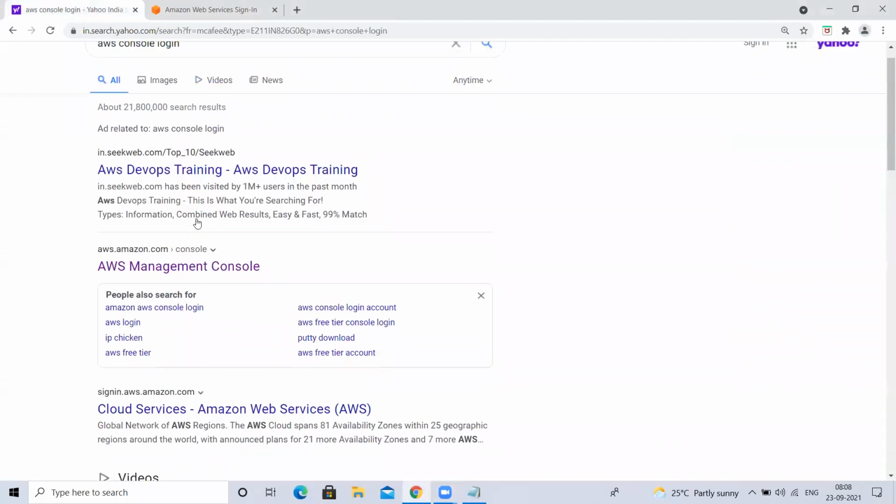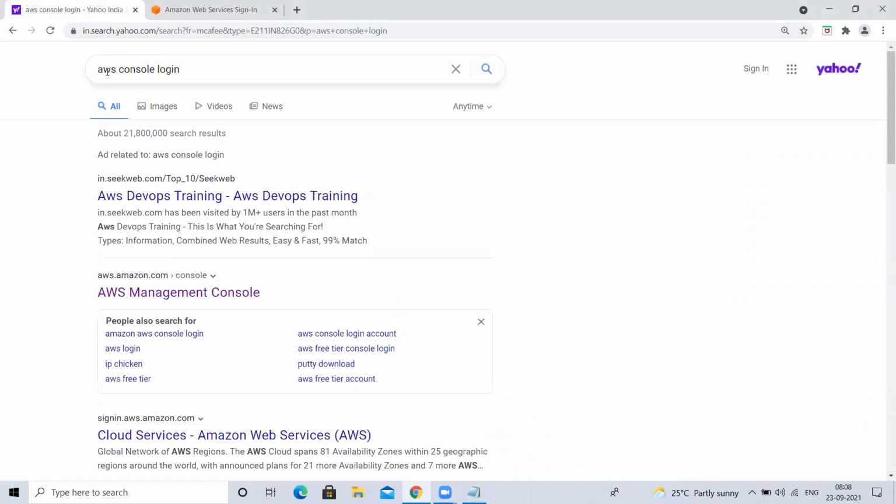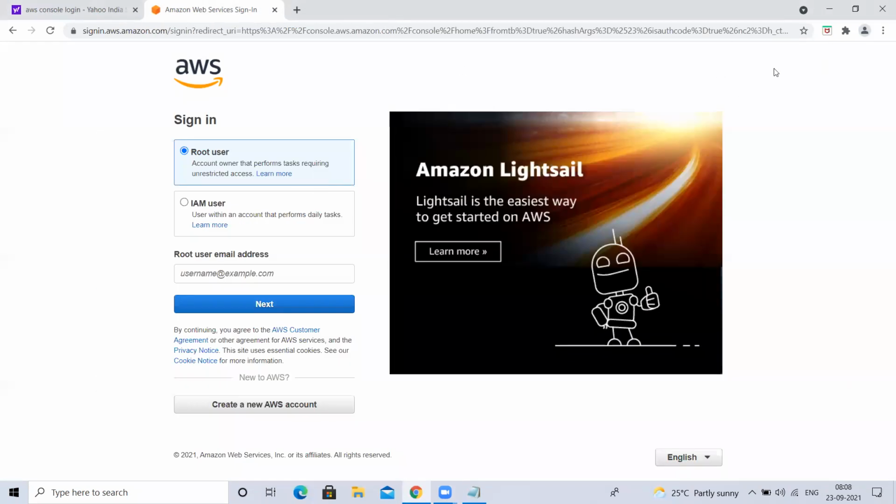Okay. So if you want to create an AWS account, you just have to open this URL. You can search for AWS console login. Open this, and it'll go here, and you will get an option called Sign in to console. You click on that. Now here, if you already have an account, you can log in here.